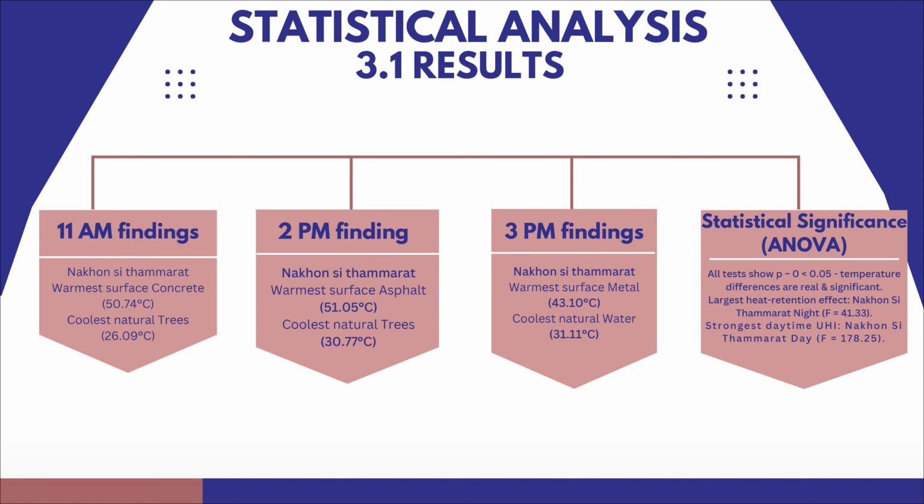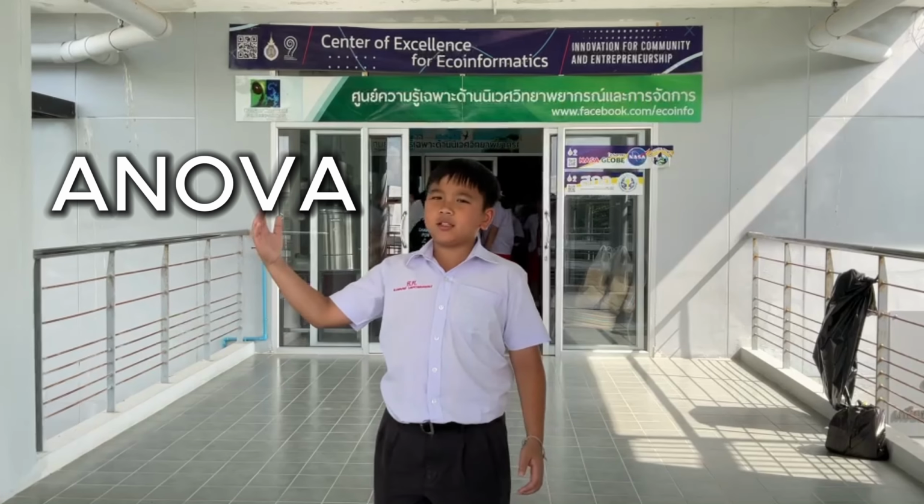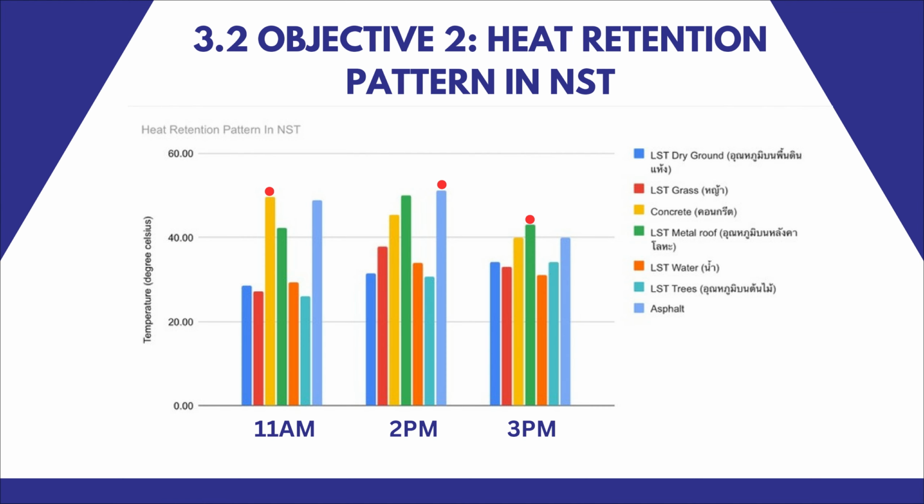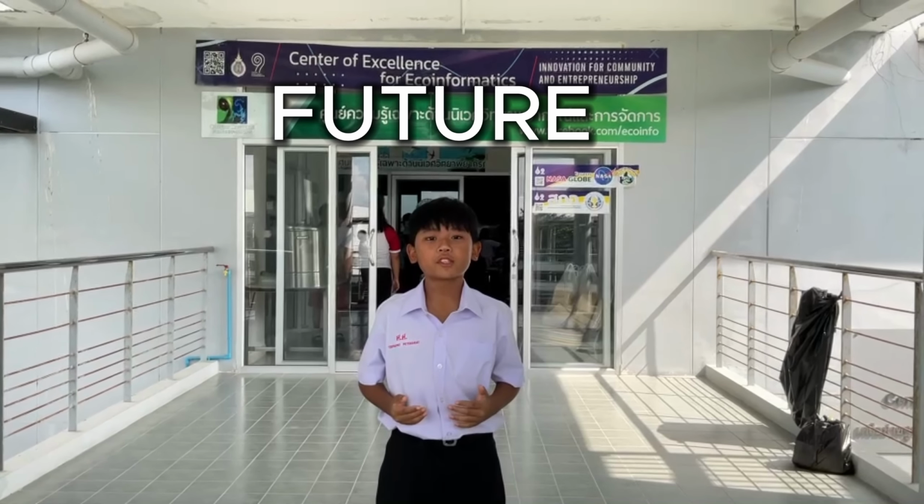The anthropogenic surfaces, concrete, asphalt, and metal, consistently recorded the highest temperatures, while the natural surfaces like trees and water recorded the coolest. When tested with ANOVA, the null hypothesis was strongly rejected with a significance value of p nearing 0. This chart captures the story beautifully. It clearly displays the distinction in the surface types by the magnitude of their temperature readings. The bars display the temperature fluctuations across the 7 surface types at different times of the day, including 11 a.m., 2 p.m., 3 p.m.